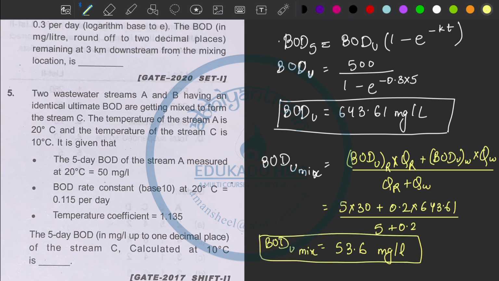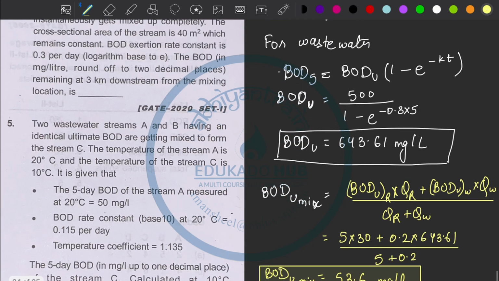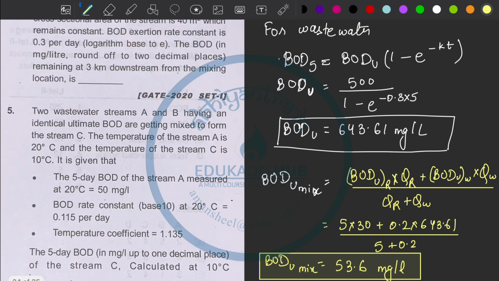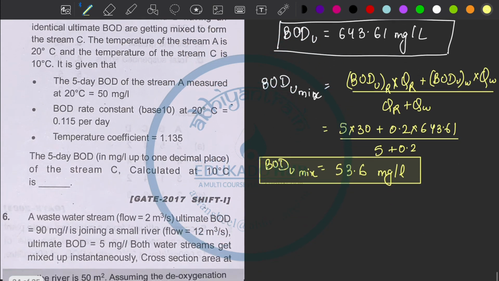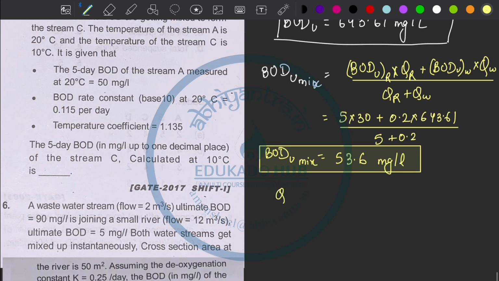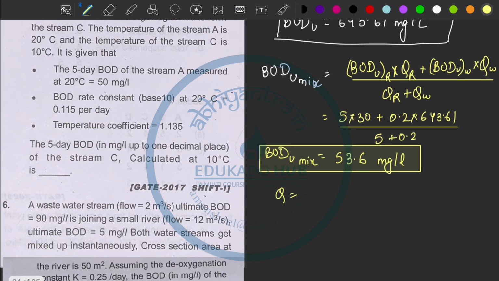What do they want us to do? They want us to know what the BOD will be after 3 kilometers. Discharge is volume upon time.